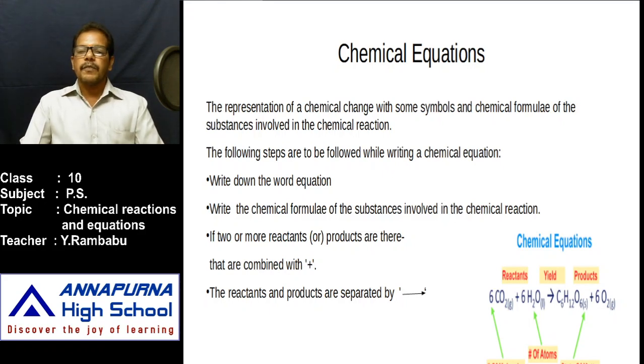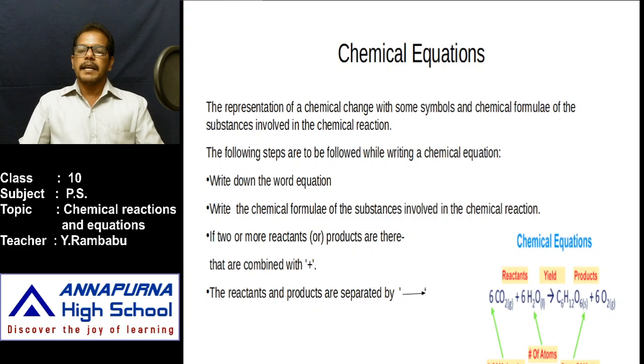For example, in the photosynthesis reaction, carbon dioxide reacts with water and forms glucose and oxygen. In this reaction, what are the original substances? Carbon dioxide and water. What are the newly formed substances? Glucose and oxygen. The original substances, between which the reaction takes place, are called reactants, and the newly formed substances are called products.